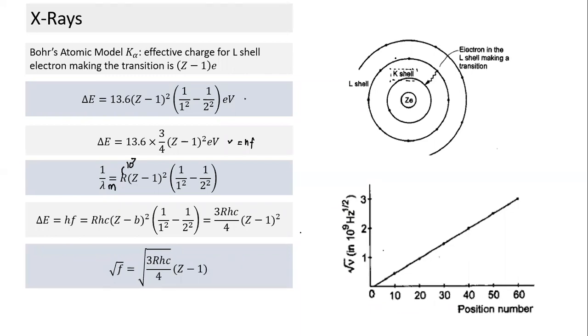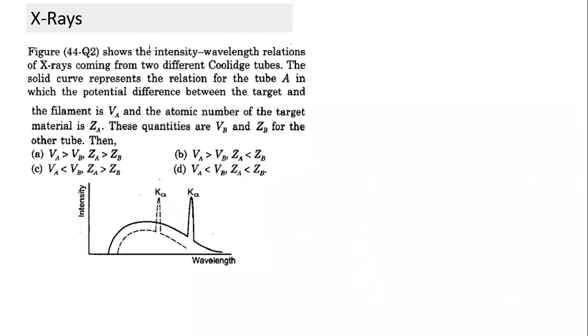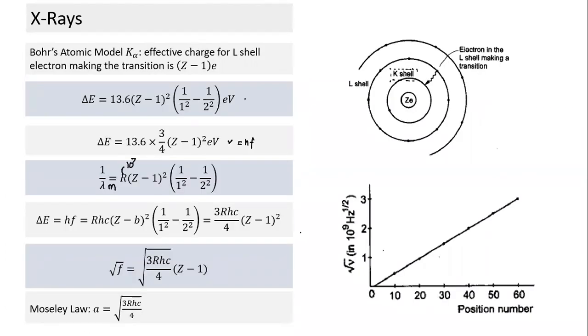Are there other transitions? Yes, there are other transitions also. This is basically the gist, and it covers most of the theoretical part. Rest all is application of what we have done so far. So what are the 3 points we need to understand in the case of X-rays? What does lambda min depend on? Continuous X-ray is because of partial loss of energy of the electron. And then we have characteristic X-ray. Characteristic X-ray has the K series. What is the K alpha, K beta series? What is the L alpha, L beta series?